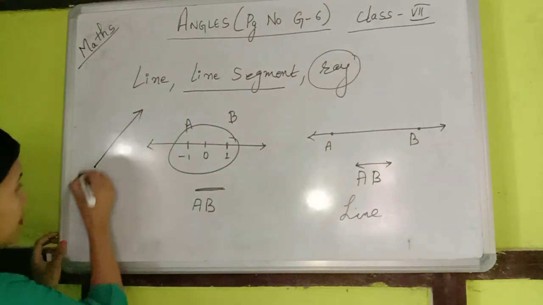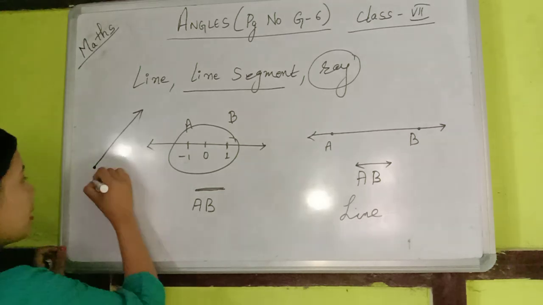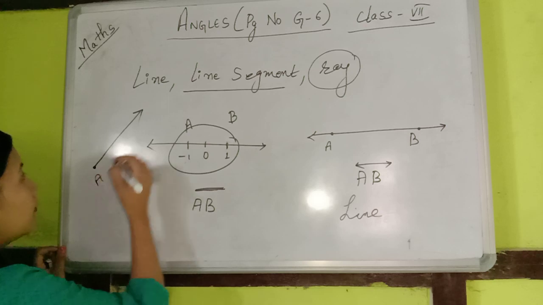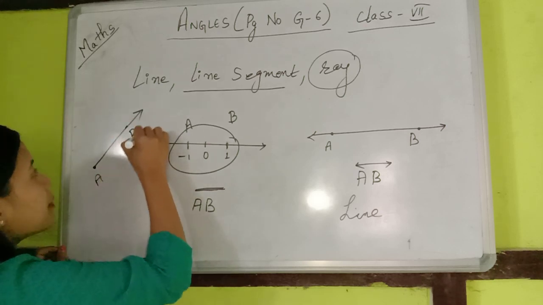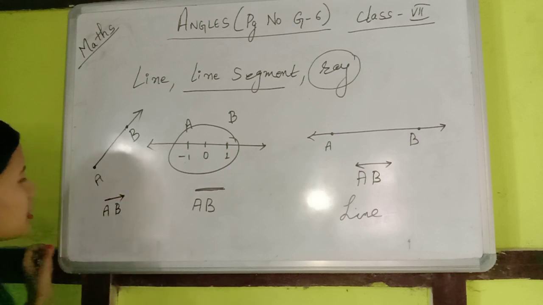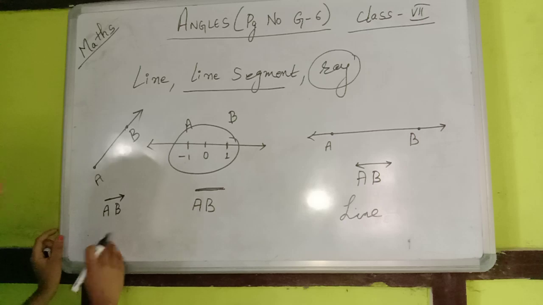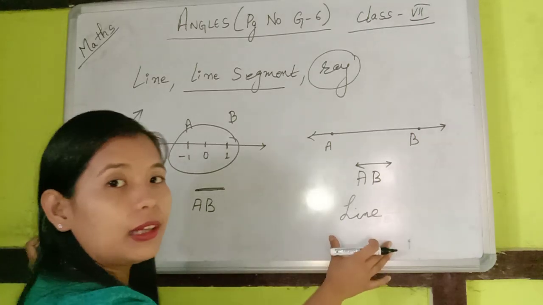We do not know the end, but this point is finite, that means it has an end point. So this is a ray AB, denoted by one arrowhead. So this is a ray, this is a line segment, and this is a line.